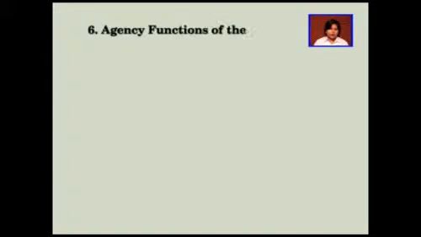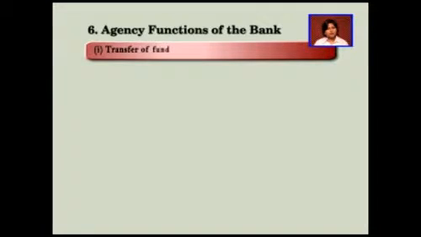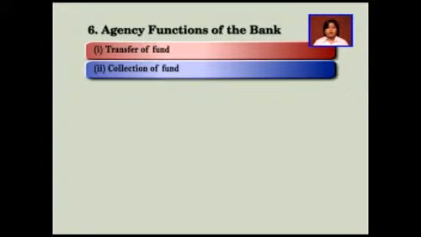Now let us come to the agency functions of the bank. These are the functions which the bank performs in return for commissions. That is, the bank charges a commission for performing these functions. The agency functions include transfer of the funds, that is, transferring the funds from one place to another, for example, by preparing demand drafts, mail transfer, telegraphic transfers, etc. Collecting the funds from the customers, such as through checks, demand drafts, bills, hundies, etc.